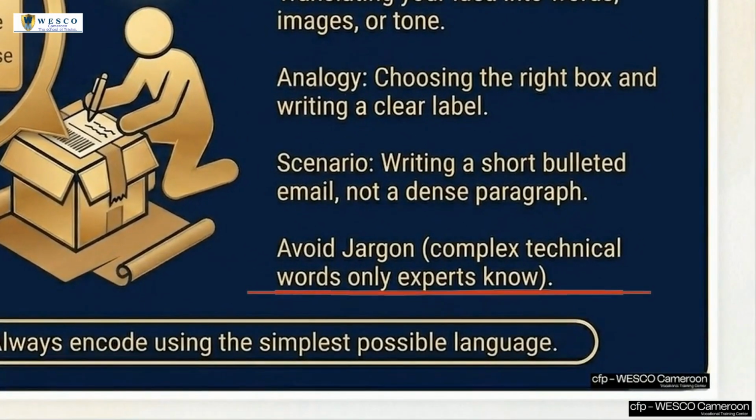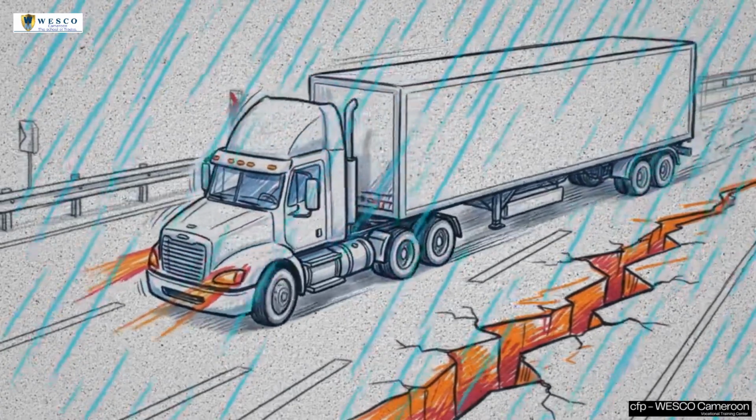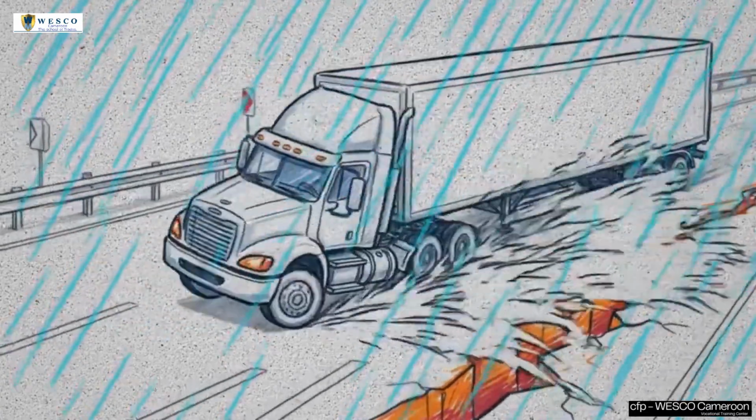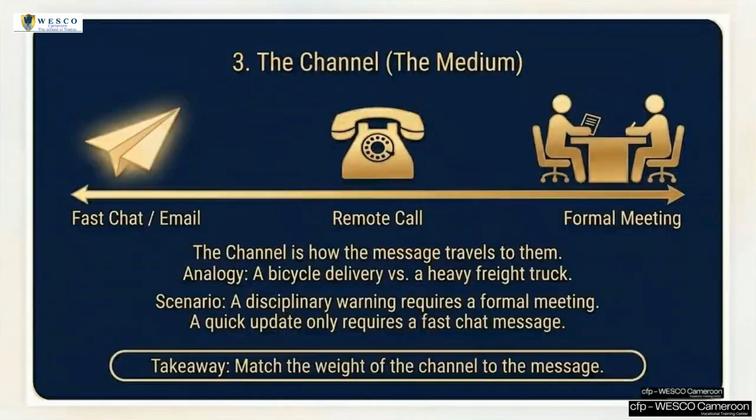Stage 2 is encoding. Here, you translate your idea into the simplest possible words or images, like writing a clear shipping label. A critical failure point is semantic noise. This occurs when you use complex technical jargon instead of language the receiver understands. A perfectly purposeful message is useless if its initial data payload is encoded too densely for the end user to unpack.